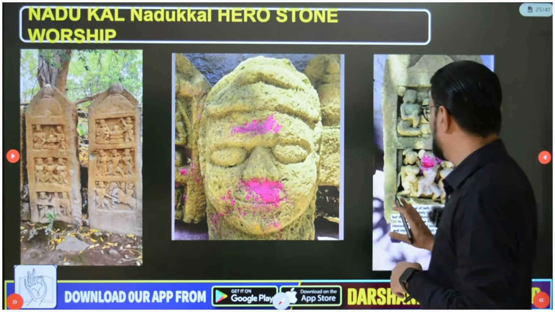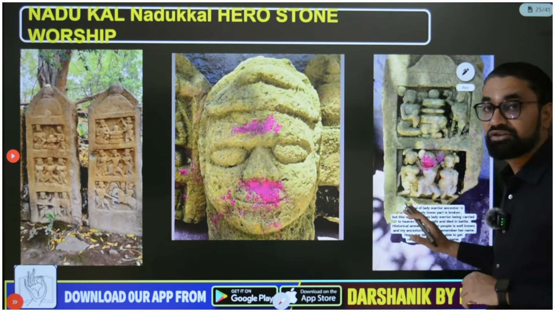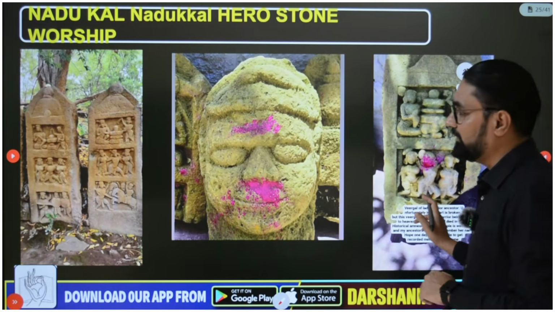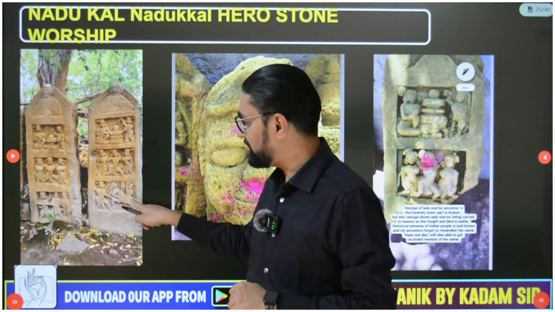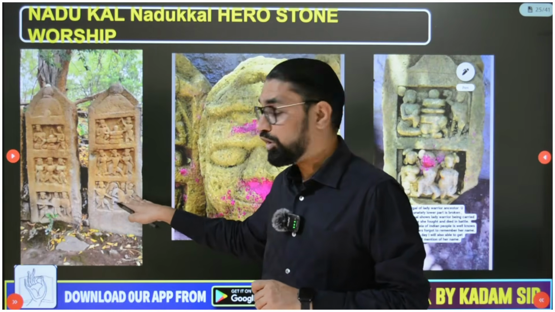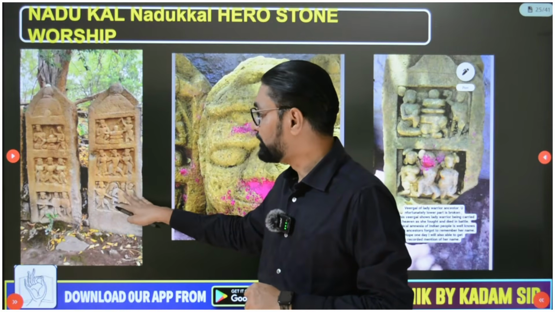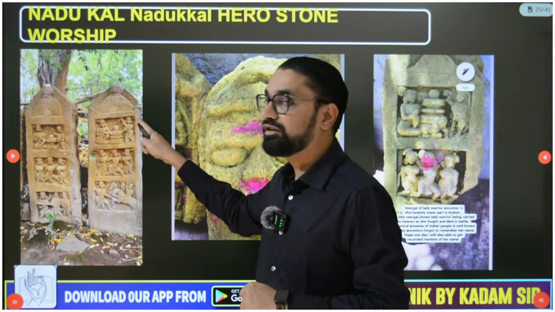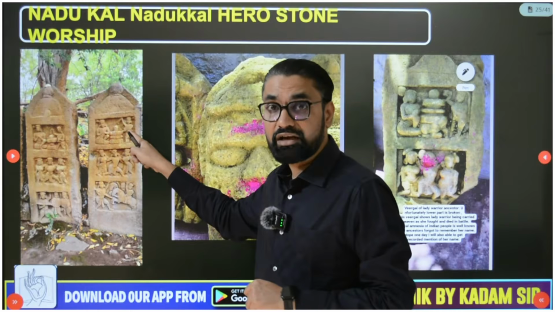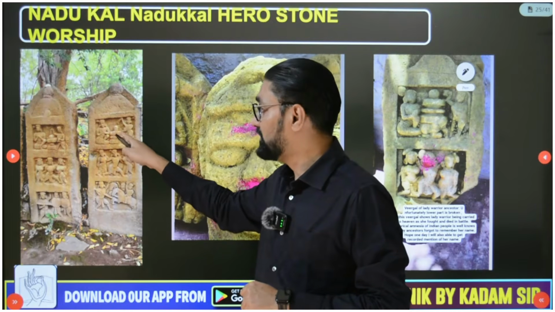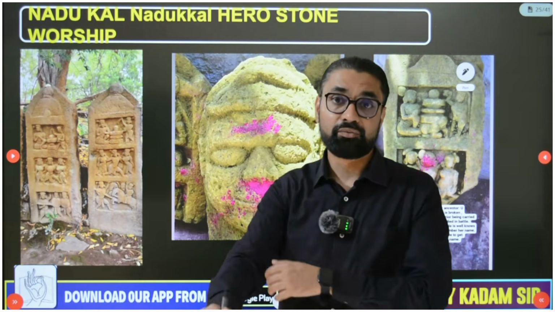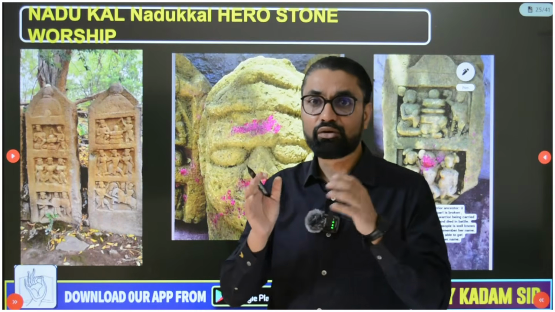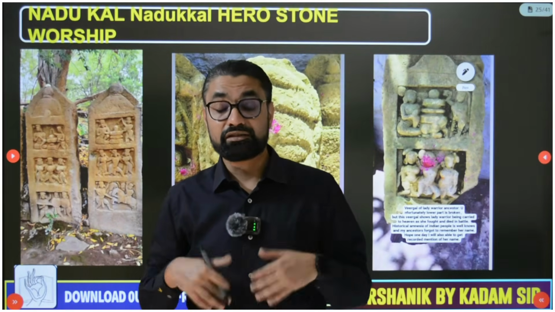So this is a VEERGAL in my village in Maharashtra. This VEERGAL shows a warrior fighting on horseback, fighting with the invaders. Then he died in the battle. Then Apsaras are carrying him to heaven, and finally he reached heaven. He reached Kailash, where he is worshipping Shiva in the form of Shivlinga. That is, he achieved heaven. So this is how, for any warrior who died, VEERGALs are created.